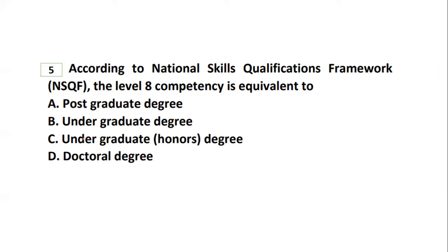Normally students get confused between options B and C, a graduate and a graduate honors. Both are similar, but graduate honors is designed to be at a higher standard than a normal bachelor degree. Also keep in mind that curriculum-wise, it requires a higher level of achievement, which comes under the honors degree. That is one of the doubts or queries many students have, which I've sorted out.